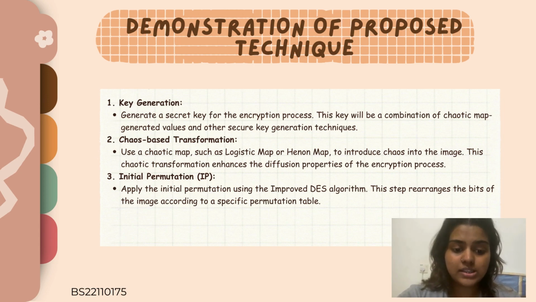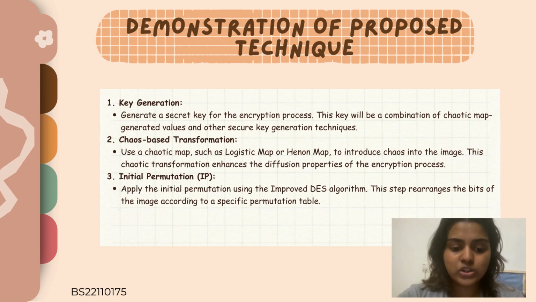Number 2 is chaos-based transformation. Use a chaotic map such as the logistic map or Henon map to introduce chaos into the image. This chaotic transformation enhances the diffusion properties of the encryption process.